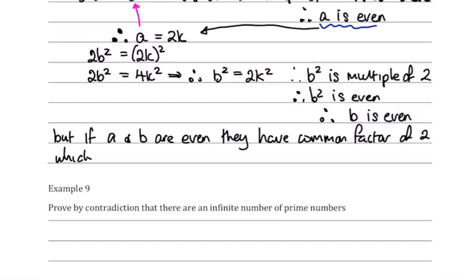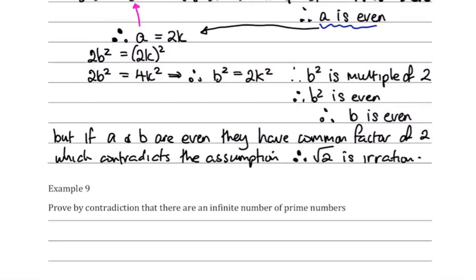Which contradicts the assumption, because the assumption is your negation statement. Therefore, the negation statement must be incorrect, and therefore the original statement must be correct. Therefore, root 2 is irrational. Okay, so hopefully you're okay with that.